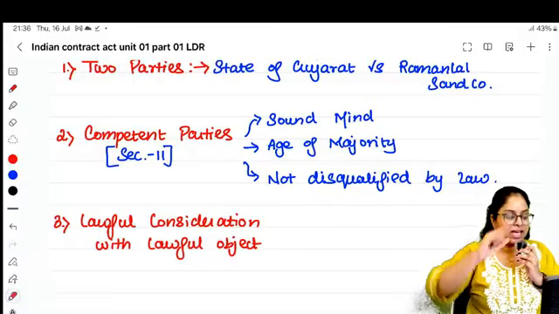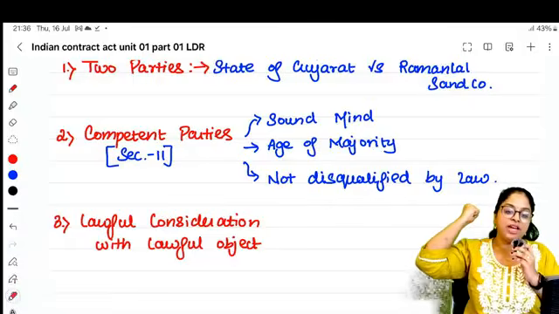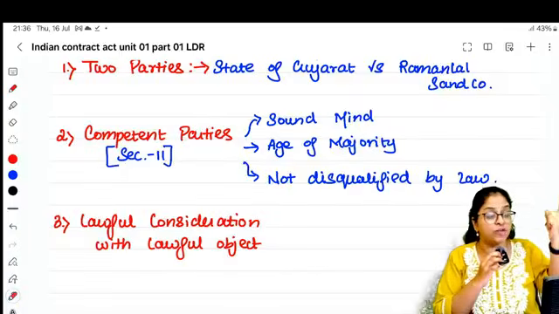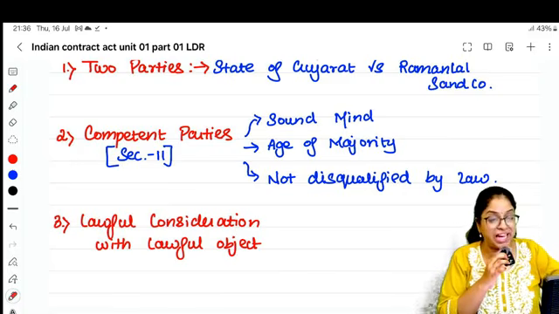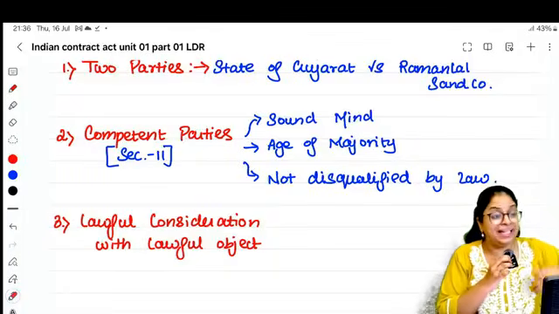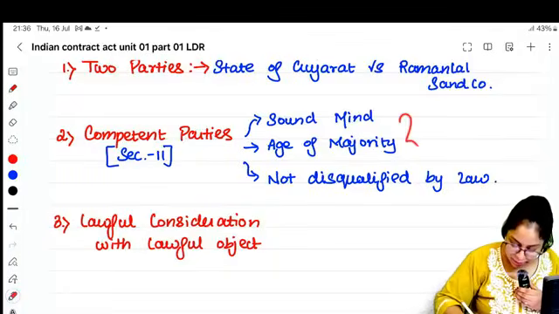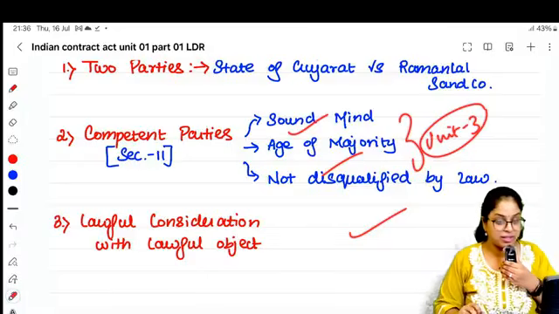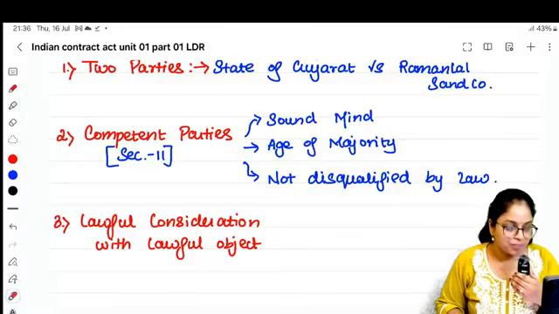So 3 things. Section number 11 says that only when you are competent you can enter into a contract. Yaar competent? When you are of sound mind, when you are of the age of majority, and you are not disqualified by law. Detail about this we will discuss in unit number 3. Ippatiki you just have to know these 3 conditions. Is this clear, people? Is this clear?